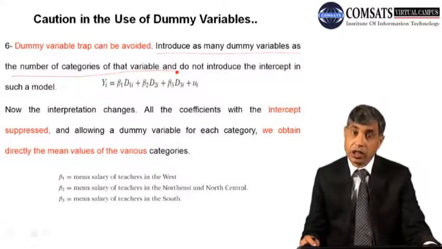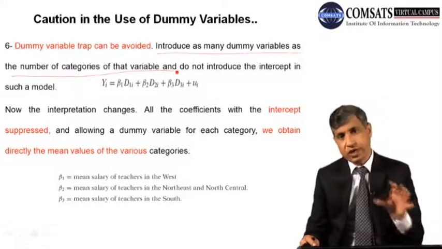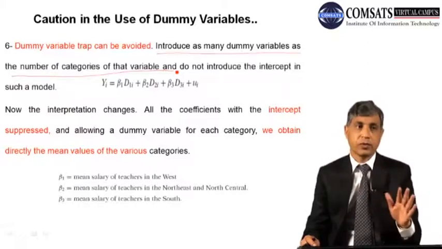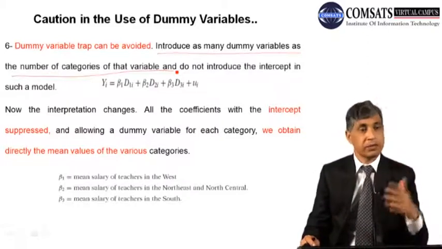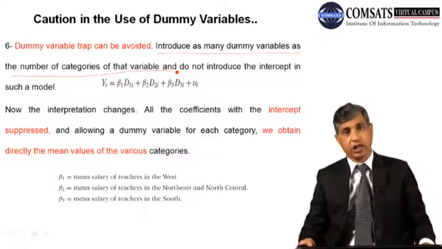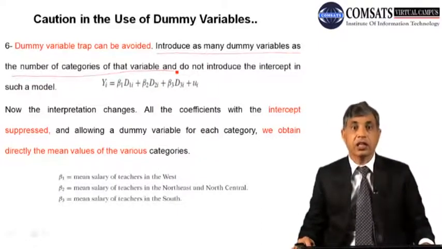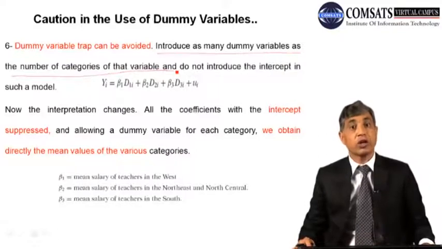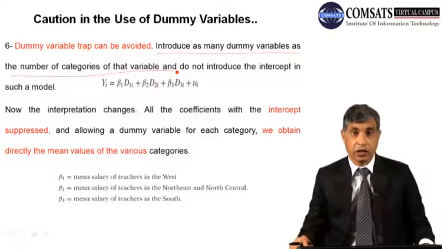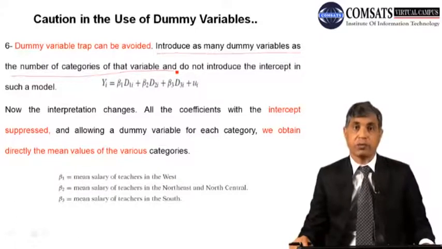There is another option for you. If you are strict and say no, I will use as many dummies as there are categories, we accept your claim. The dummy variable technique enables you to use as many dummies as there are categories, but now you have to change your model.